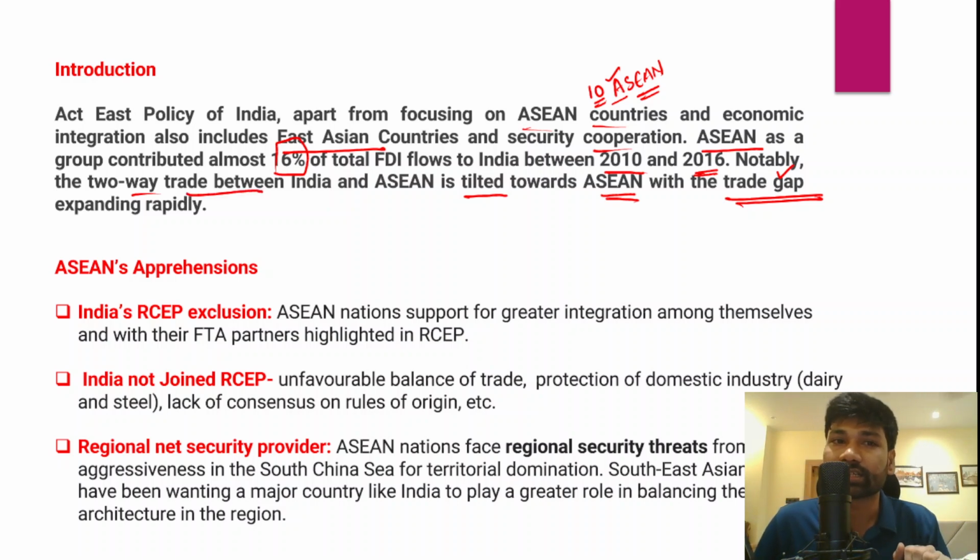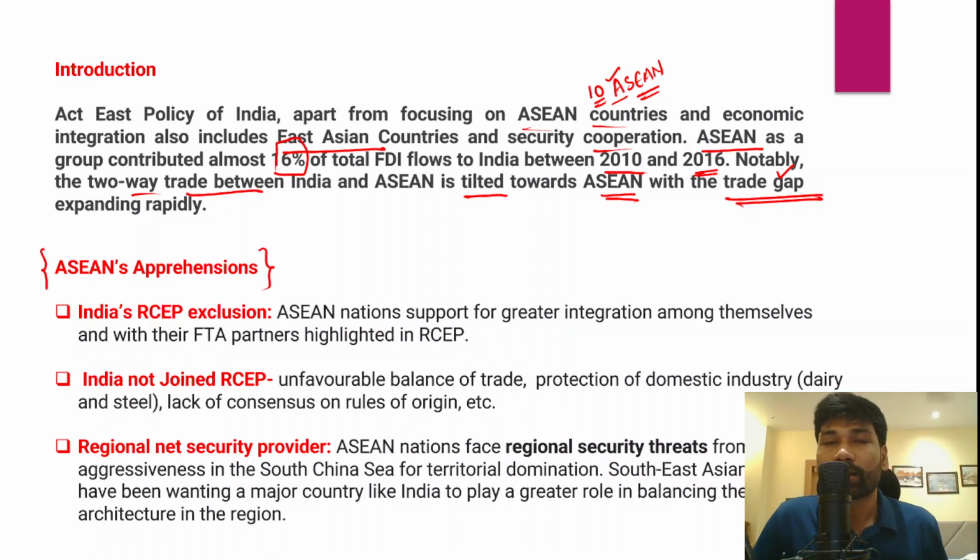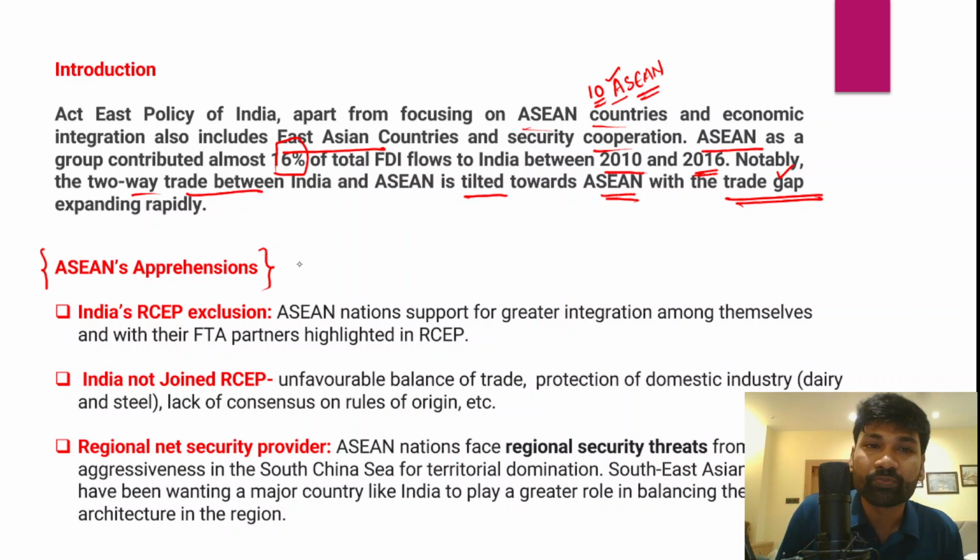towards the Asian countries. Now we'll understand what the apprehensions of these Asian countries are, because in order to make sure that the Act East policy is a success, we need to address the apprehensions of these Asian countries. These Asian countries have certain apprehensions and we need to discuss those apprehensions. The first important apprehension of these Asian countries is India's exclusion from the Regional Comprehensive Economic Partnership.